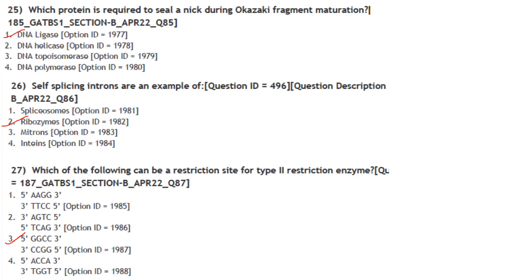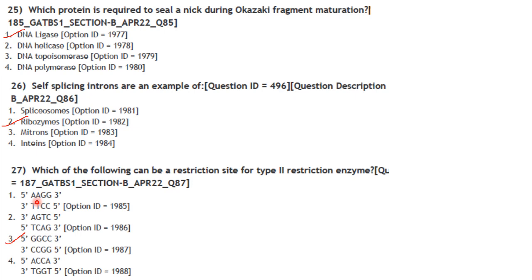So it should be palindromic sequence. Palindromic means sequence in one strand is identical to the sequence in the complementary strand but in the same direction. So if the sequence is AAGG, if you see the first option in 5' to 3' direction, it should read the same AAG in the 5' to 3' direction in the complementary strand or the second strand.